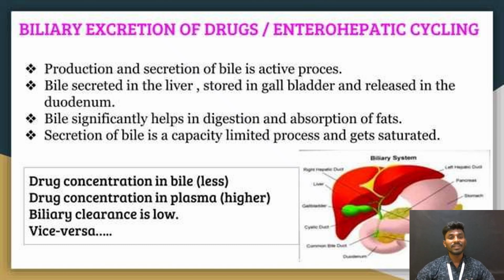Bile significantly helps the digestion and absorption of fats, with the help of bile acids. The secretion of bile is a capacity-limited process that gets saturated. When the drug concentration in bile is low and the drug concentration in plasma is higher, biliary clearance is very low, and vice versa. This is the overall biliary excretion of the drug.